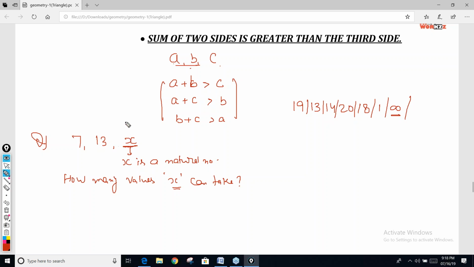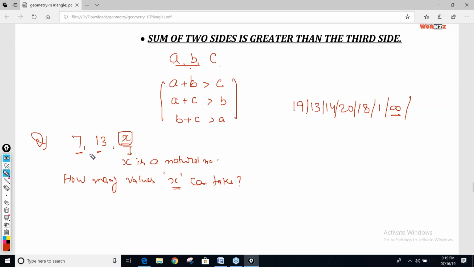Very good. Who is that? Siddhant. Siddhant, can this side be 100? What did I just say? Sum of two sides should be greater than the third side. So can it be more than 20, Siddhant? Logically, then how can the answer be infinity? More than 20, all. Jyoti, can it be 21? If it will be 21, then the triangle is not possible. Jyoti, it's reverse. Okay.